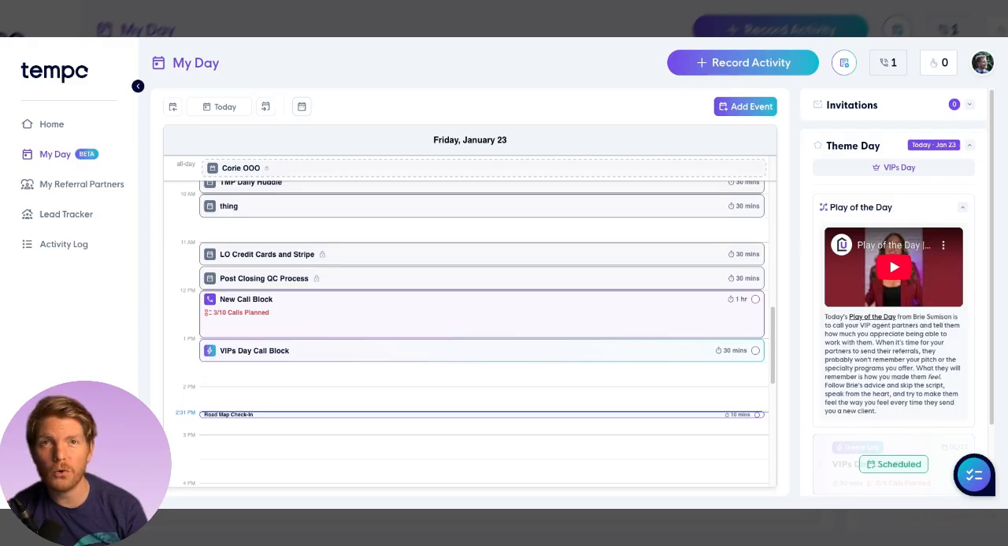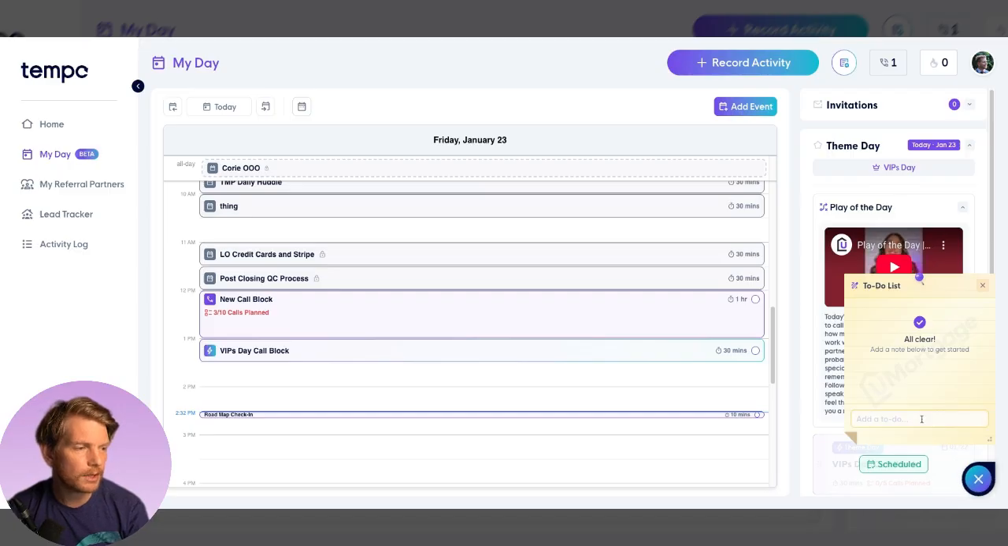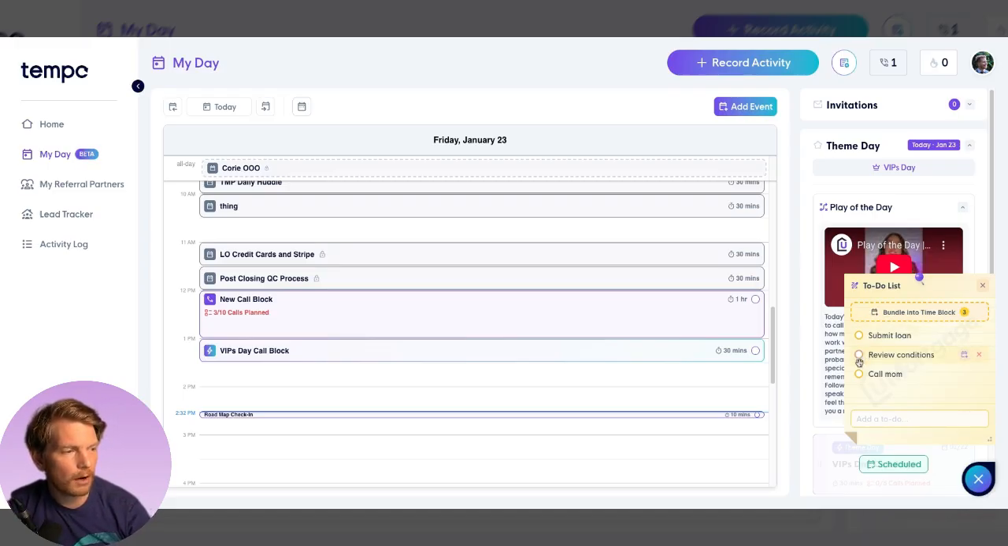This is so cool because, how many times during your day are you like, I need to do this, I just need to get this on paper, and I'll figure out scheduling later. You can just click your to-do list right here and say, oh, I need to submit that loan. Okay. I need to review conditions. And I need to call mom. You can add all of those. Then you could just have them as a to-do list and check them off as you go.